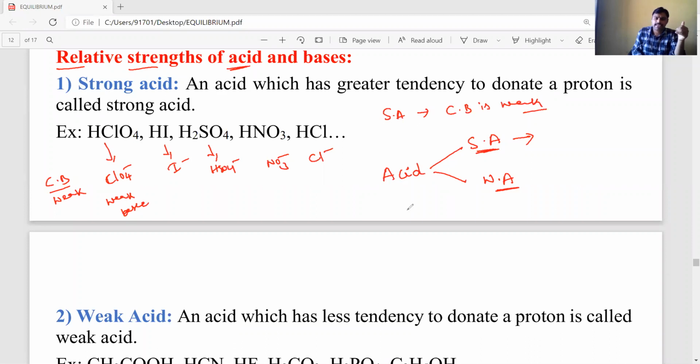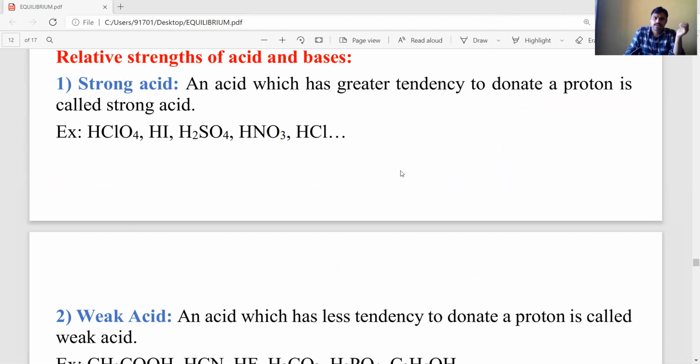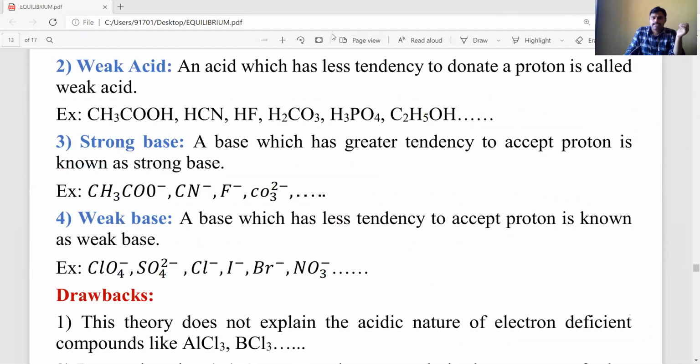Okay, next, a weak acid produces a corresponding conjugate base that is strong. The conjugate base is strong. Let's see examples of weak acids. Weak acid examples: acetic acid, whose corresponding conjugate base is CH3COO minus; HCN, hydrogen cyanide, whose conjugate base is CN minus; HF, F minus; carbonic acid, HCO3 minus or CO3 2 minus.